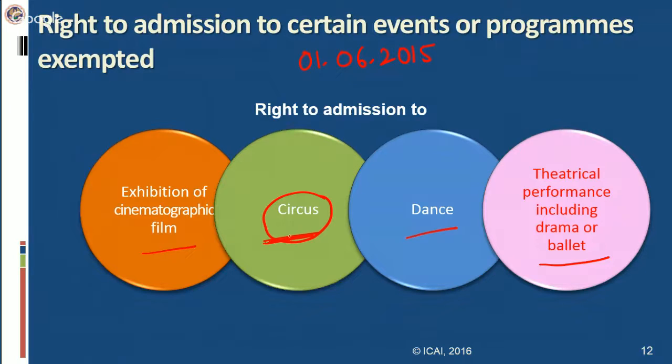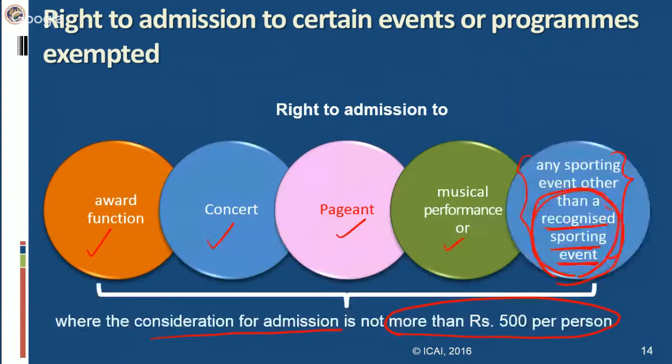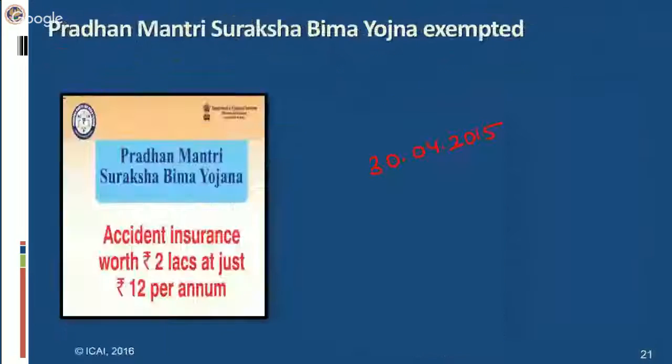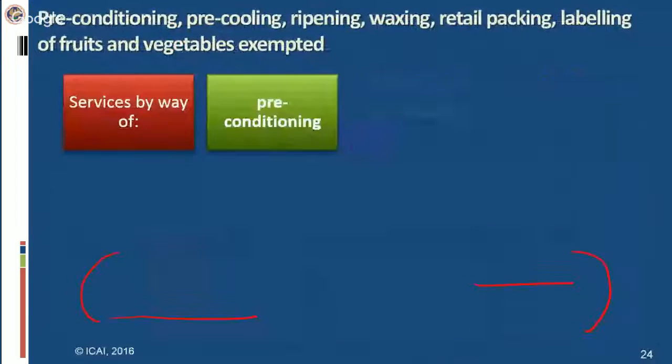Okay, so sometimes it happens that one item is specifically excluded by virtue of the definition of zoo. Entry ticket to circus was not exempted under the zoo entry, but by virtue of this particular entry, the right to admission to a circus is exempt from service tax. So let us come to the entry which we were discussing.